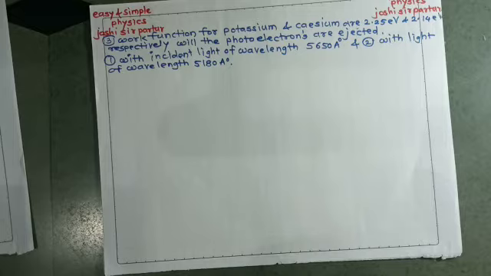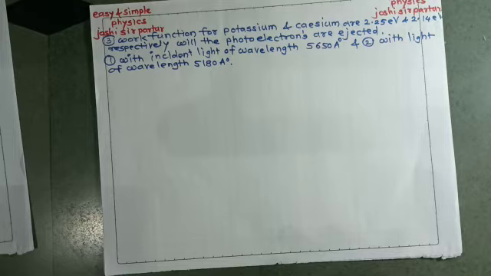Means two work functions are given, one is 2.25 electron volt and another is 2.14 electron volt, given respectively. Will photoelectrons be ejected? Number 1, with incident light of wavelength 5650 angstrom unit.